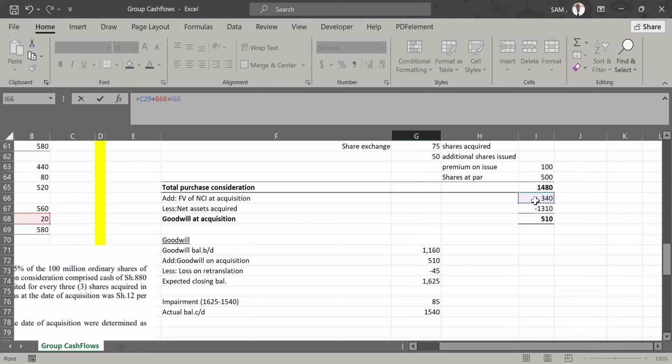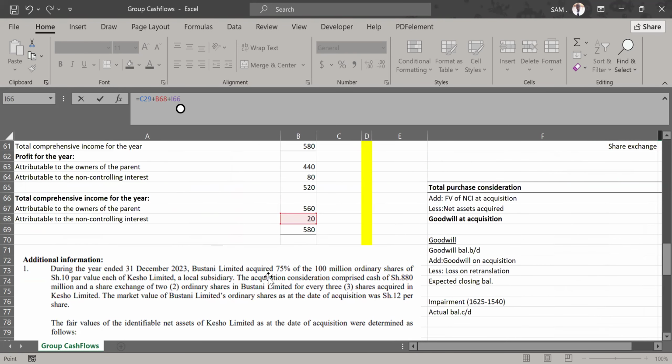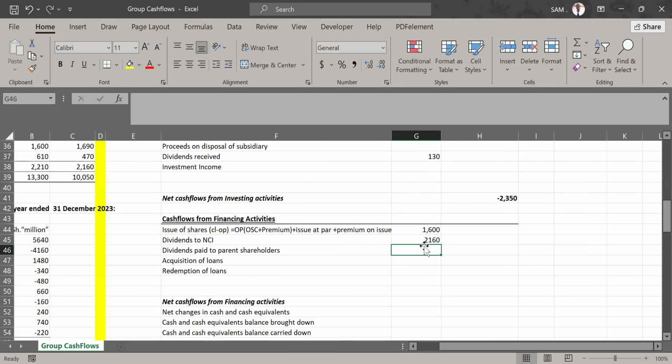The fair value of NCI at acquisition was 340. The share of income, the comprehensive income, is 20. We've already recognized that. All those will adjust our opening balance. And if I confirm, this amount which you see here, 2160, should be the closing balance in the NCI account. But is it the closing balance?